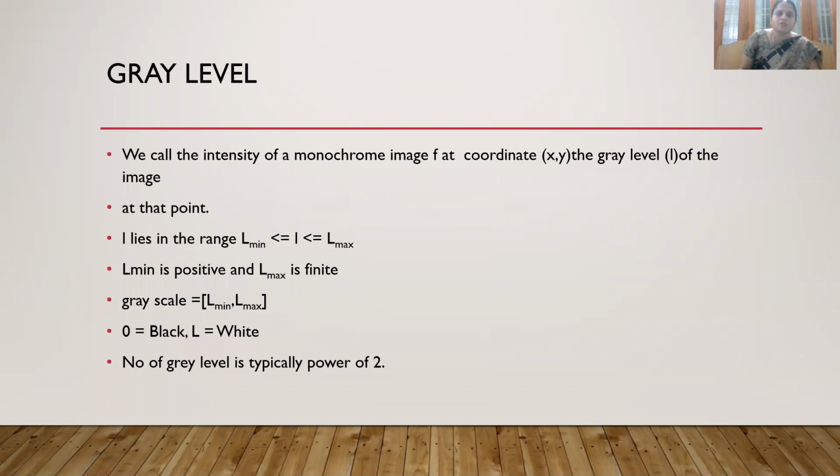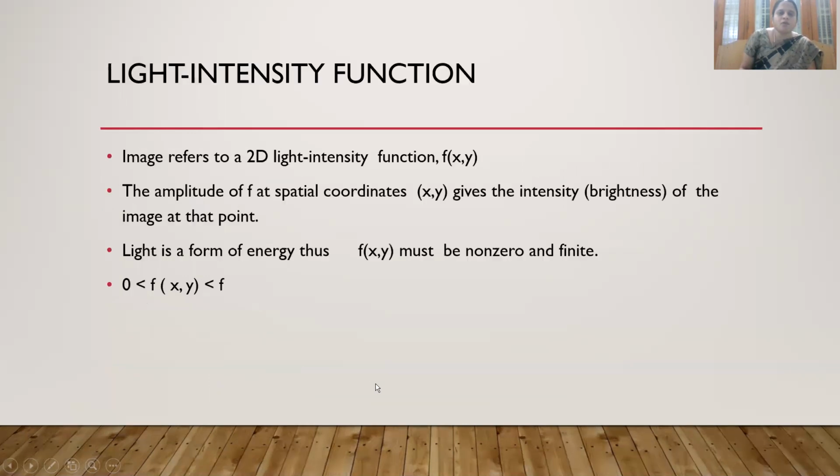So this black and white image we can call a monochrome image. That is a function f(x, y). At that point, it has some gray level. This small l represents the gray level. It lies in the range of L minimum to L maximum. We can consider L minimum to be positive and L maximum to be finite. Always it is like this for a gray level. So 0 represents black and L maximum represents the white color. And the number of gray levels in between black and white is a power of 2.